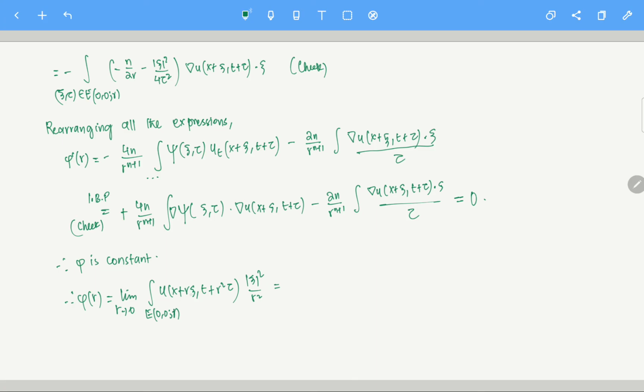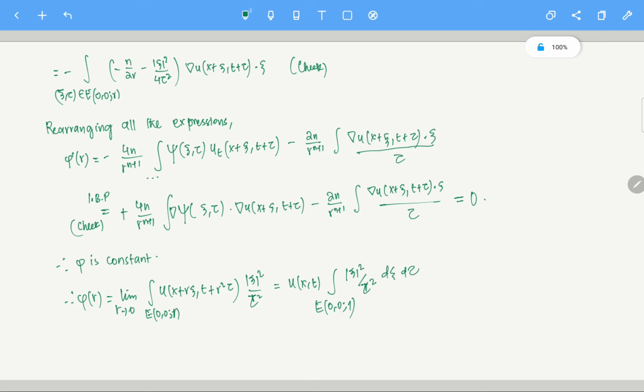I'm taking the r here, so 1. In this limit as r tends to 0, if you push it inside, since u has the continuity property, it will look like u of x, t, integral over E(0, 1) of mod xi squared by tau squared. Sorry, not r squared, tau squared, d xi d tau, that is there.